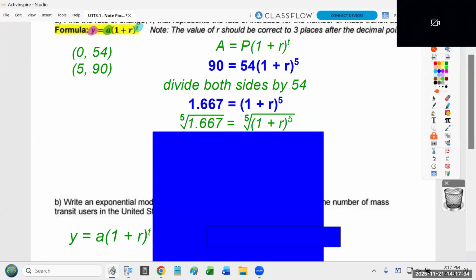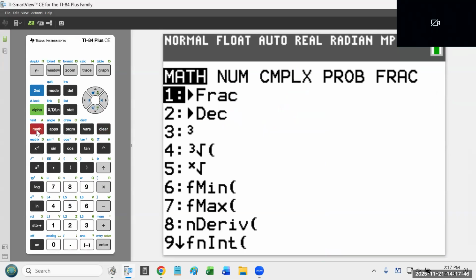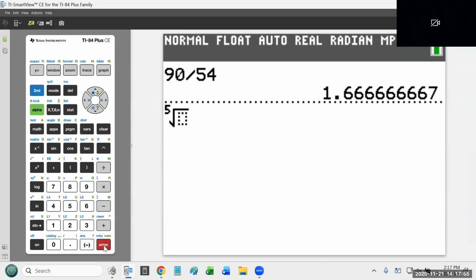So on the right side, you're just going to have 1 plus R. But on the left side, I need my calculator for that. So let me remind you how to do this in your calculator. If you want the fifth root, type 5. Then press the math key and go down to the variable root symbol. Since I already typed a 5, the calculator will know I want the fifth root. And then I just type 1.667.